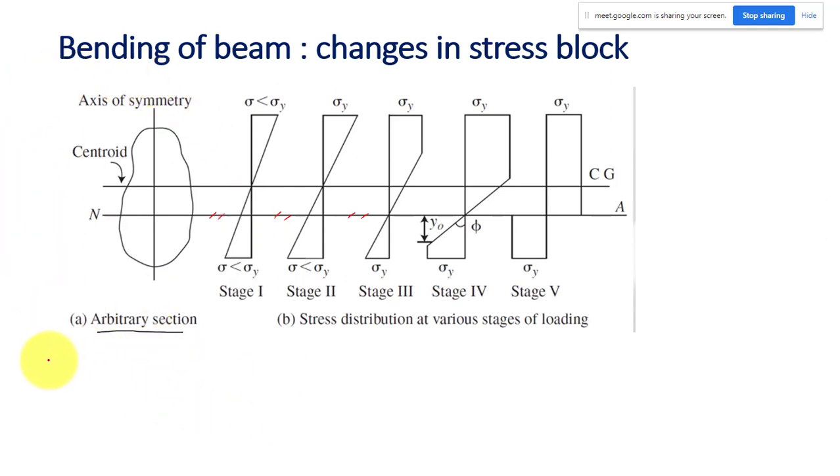We are looking at the same problem: a simply supported beam with some UDL loading, and we are looking at the mid-section. This is the cross section of my beam, some arbitrary shape. I am looking at the midspan, let us say here.